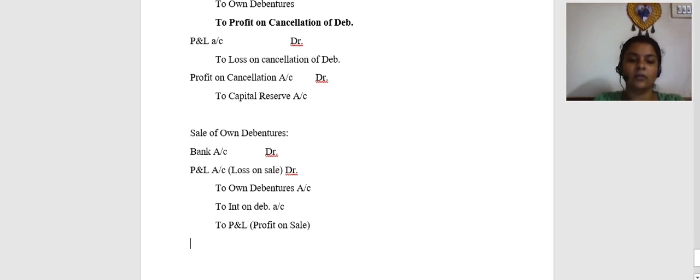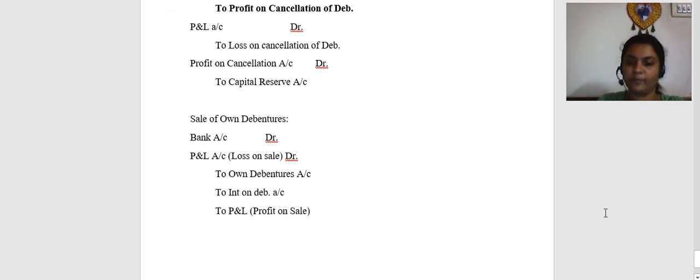The rules of ex-interest and cum-interest will apply as usual. So how do I remember these rules? Let's have a recap again. Own debentures will be at cost. Interest will be from the last date of interest payment till the date of sale.